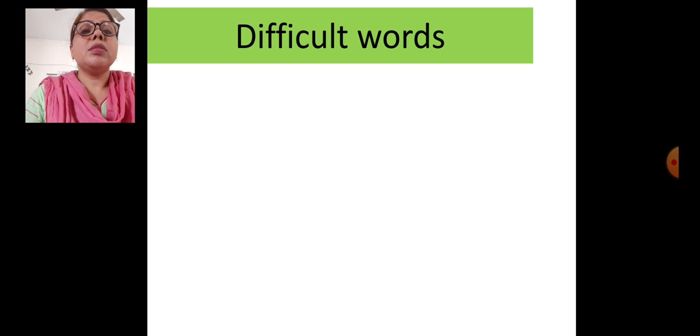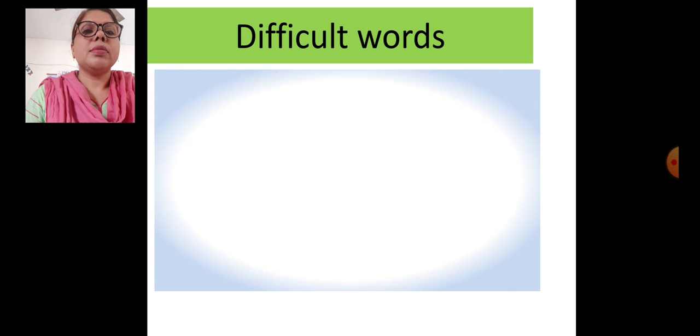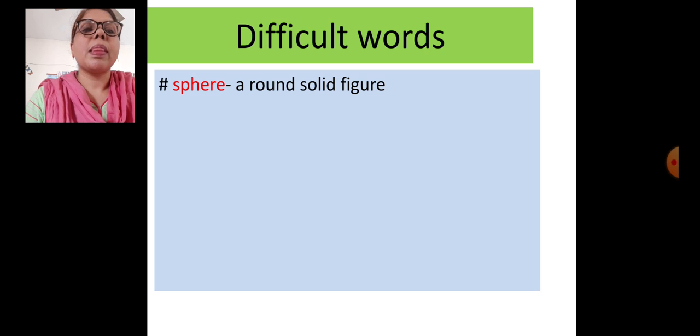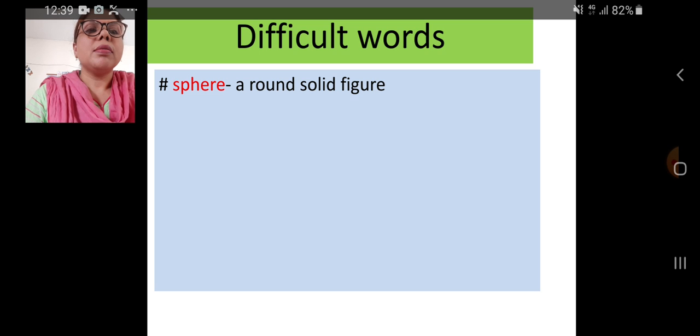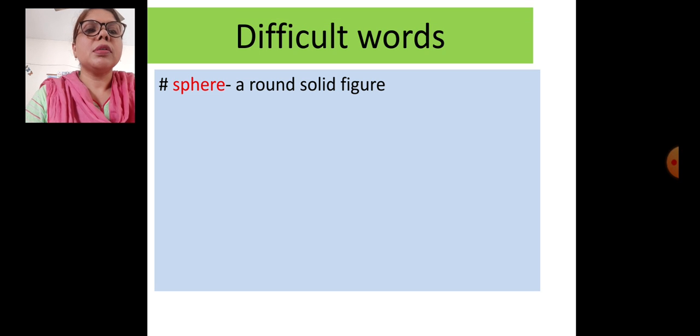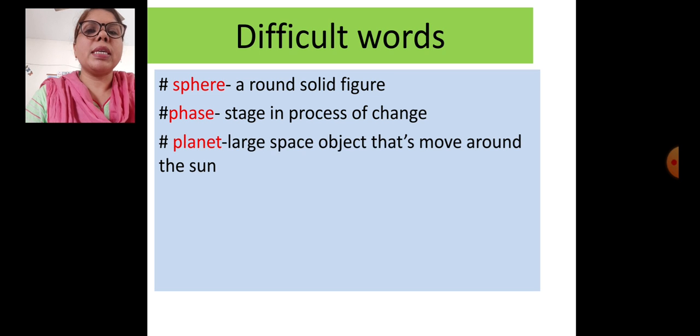Before discussing this topic, you need to learn some difficult words from this chapter. So you have to write these difficult words in your copy. Sphere. Hope you have heard this word. Sphere means a round, solid figure. Phases.